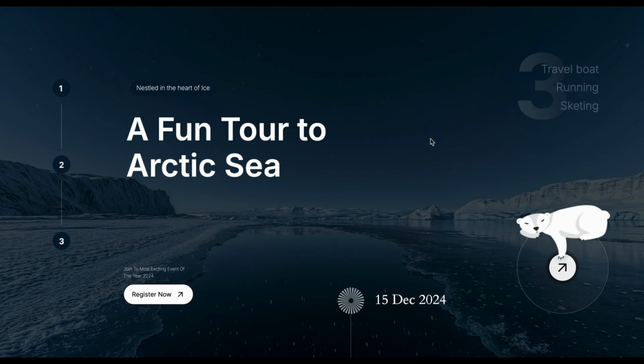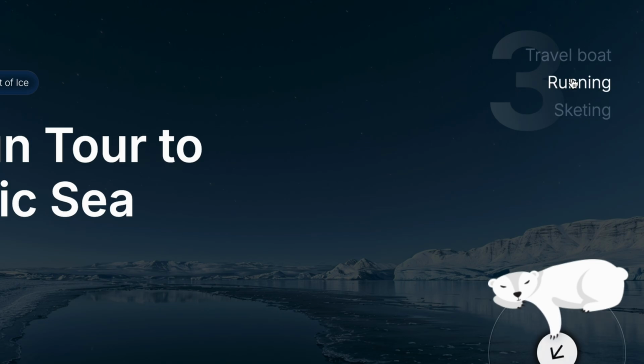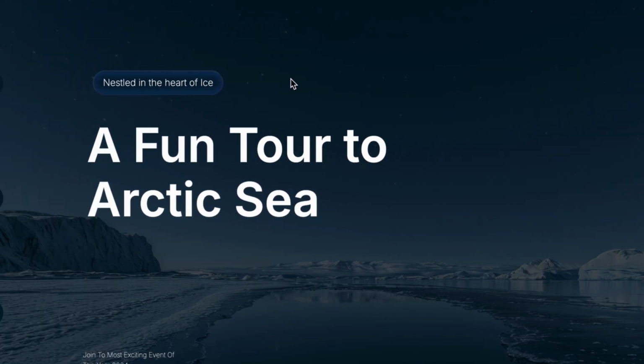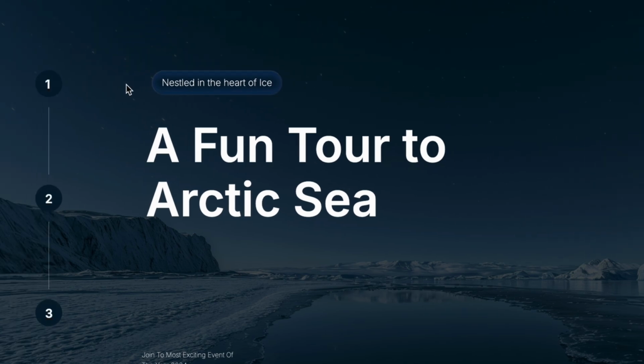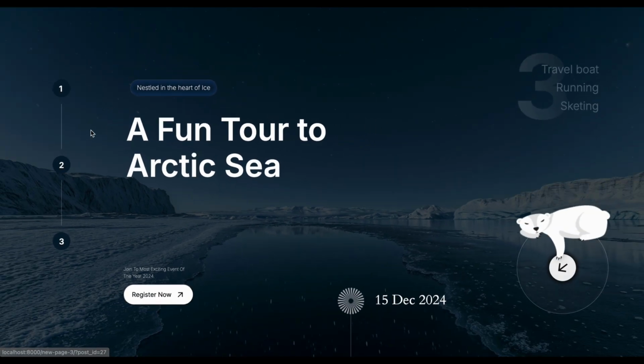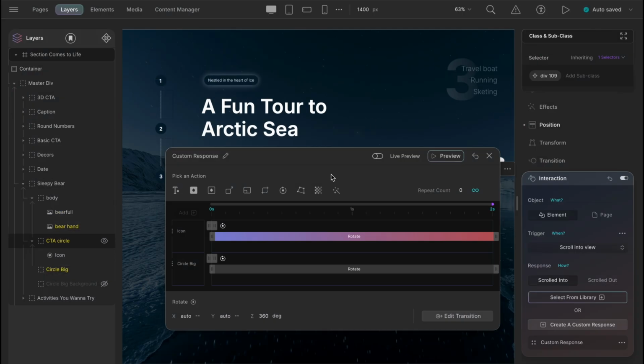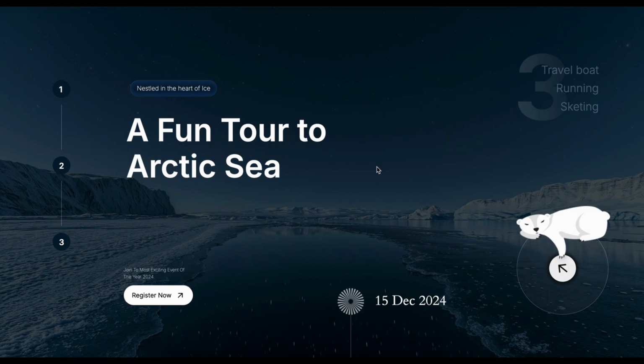In this video, we are diving into 3 super simple ways to create web components. First up, we are making a simple effect on mouse hover, and it's super easy to pull off if you are a beginner. Next, we will create a CTA button with a cool 3D look using shadows. Trust me, it will light up the sky. And lastly, we will bring it all together, combining the hover and shadow effects to make this part feel dynamic and real. And the best part, you don't even need the interaction panel for this. Just a few easy steps and boom, your design comes to life. So let's jump right into it.